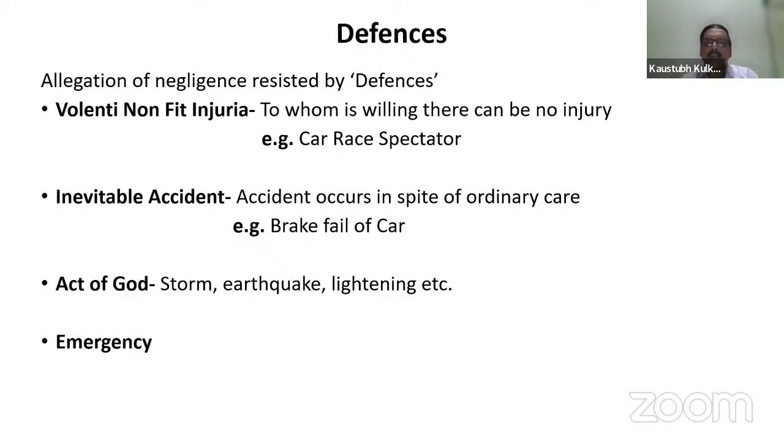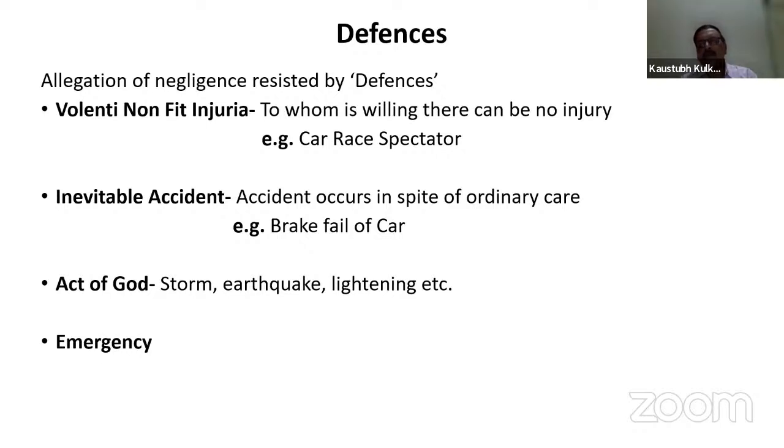that will not be termed as a legal liability case, and the defenses can be taken from the organizers as well as the insurance company that once the spectator buys a ticket to see the car race, he knows that there may be injury if it happens. So, to whom is willing, there can be no injury.